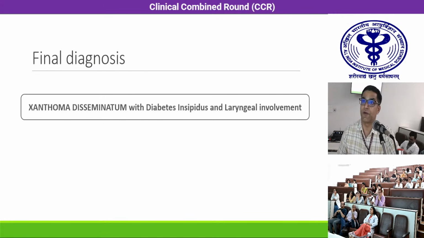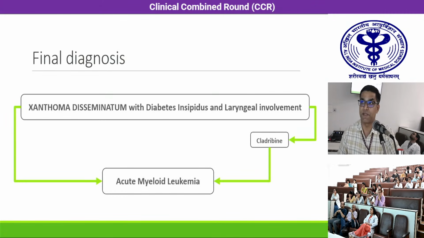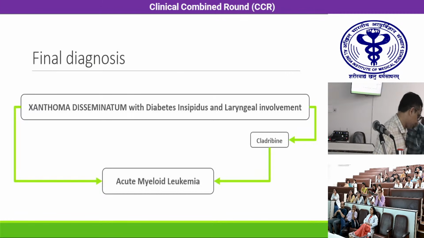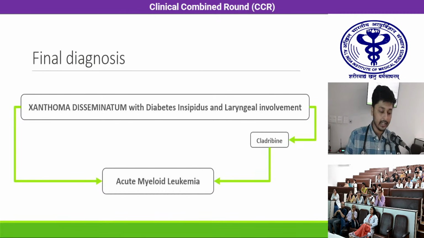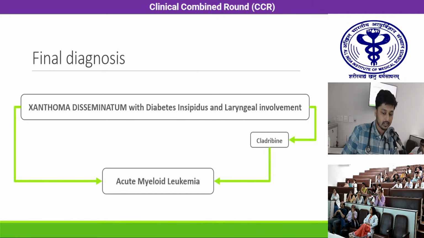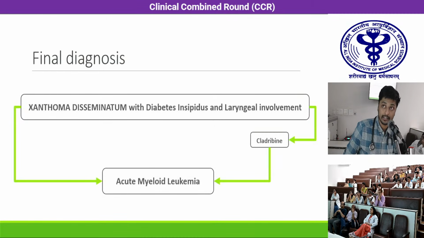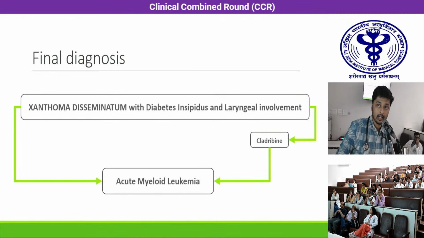Coming to the diagnosis, the baseline diagnosis was xanthoma disseminatum with diabetes insipidus and laryngeal involvement. This patient received cladribine therapy, and the current diagnosis is acute myeloid leukemia. Now I invite Dr. Ayush to continue with the discussion. So reiterating the final diagnosis: xanthoma disseminatum with diabetes insipidus and laryngeal involvement, for which he received cladribine, and the current presentation is acute myeloid leukemia.